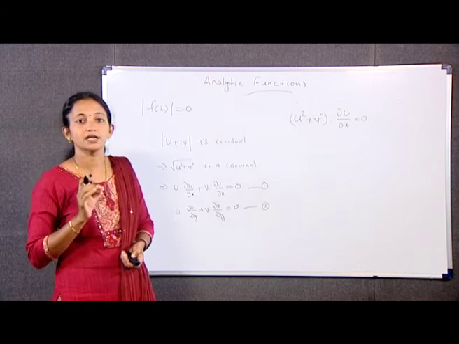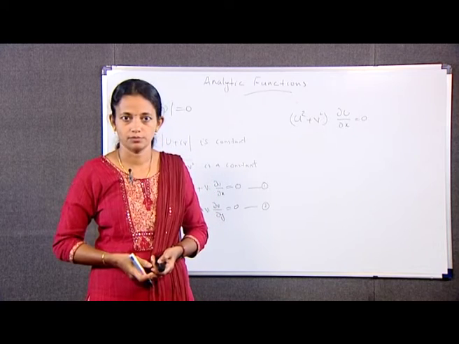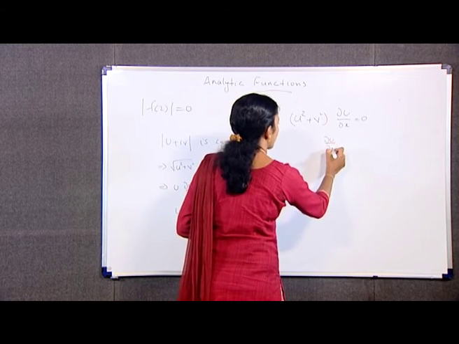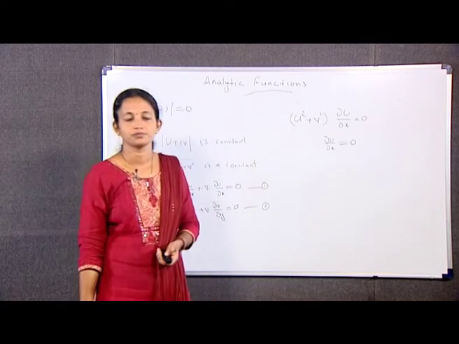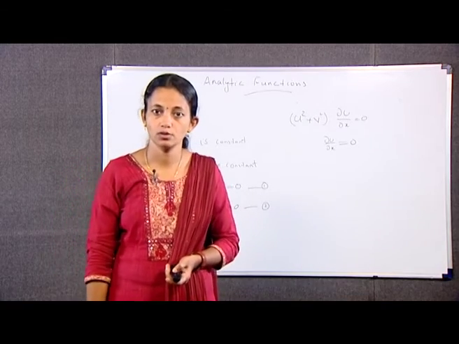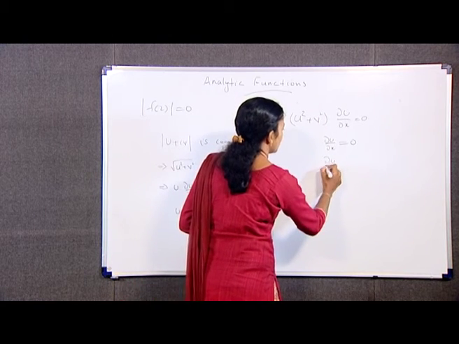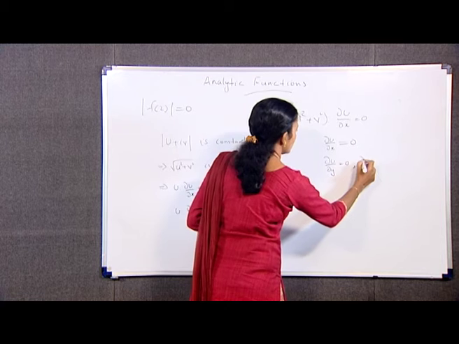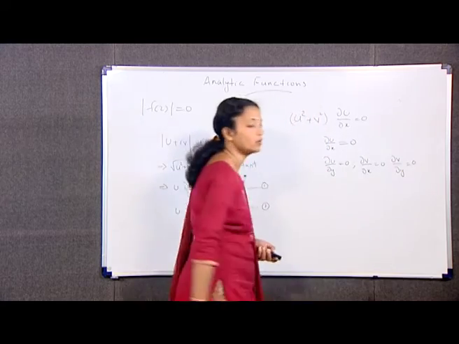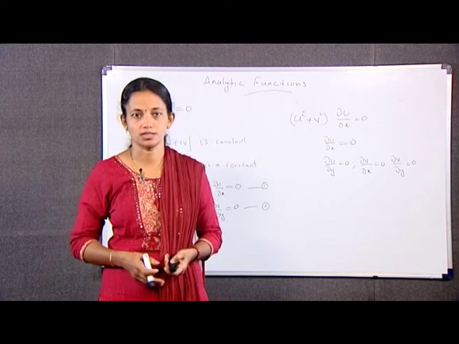Since mod f(z) is a non-zero constant, u square plus v square is a non-zero constant, and the above implies dou u by dou x is equal to 0. By a similar process, we can show that dou u by dou y, dou v by dou x and dou v by dou y are all equal to 0. Hence, u and v are constant, and hence f(z) is a constant.